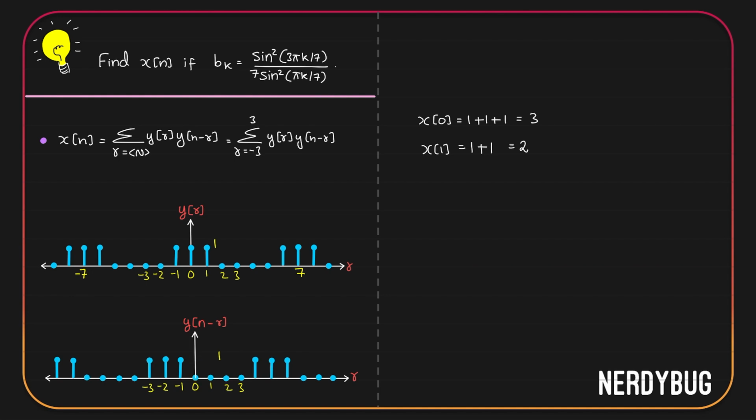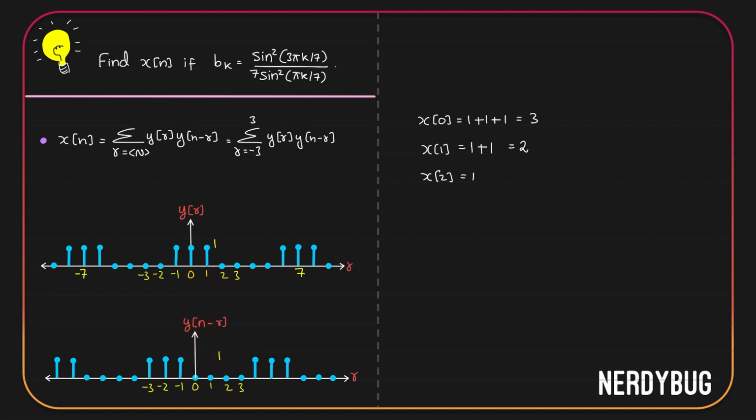To get x of 2, we have to shift it towards the left again. So to get x of 2, let us multiply. Here 0 gets multiplied with 1, 0 gets multiplied with 1. At minus 1, 1 gets multiplied with 1, so we get 1. At 0, 1 gets multiplied by 0. At 1 also 1 gets multiplied by 0.